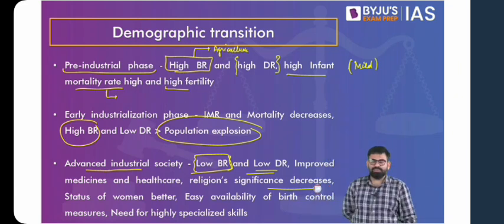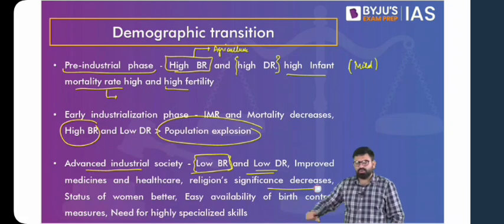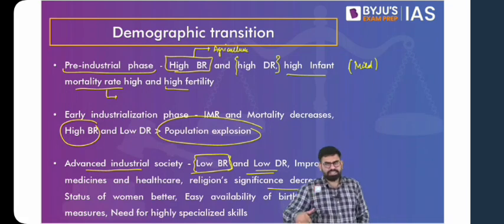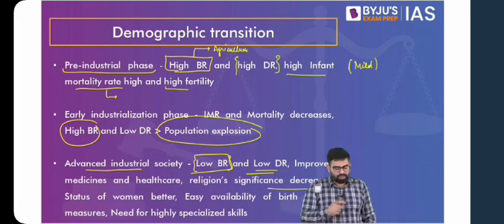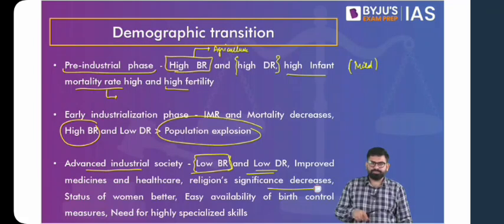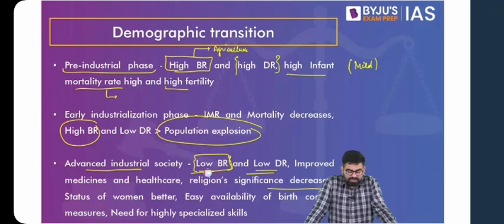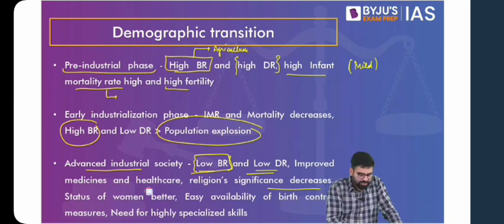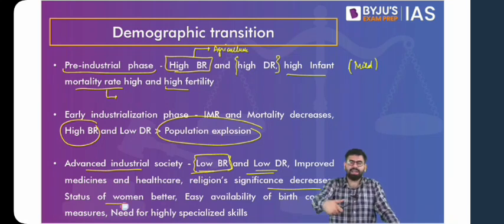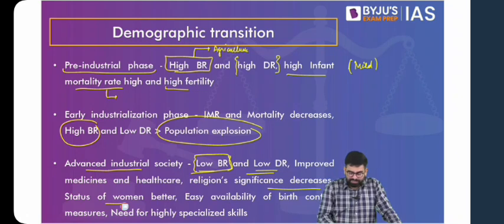But here in India, we find that the industrialization phase was not long enough, was not deep enough. But yes, the birth rates have remained high. And also, if we talk about modern Indian society today, you'll find the birth rates are not as low as compared to Western societies. In Western societies, these low birth rates can be directly proportional to the decrease in significance of religion, the status of women getting better, them having a better say with respect to family planning and in matters of family, and the availability of various contraceptive methods.